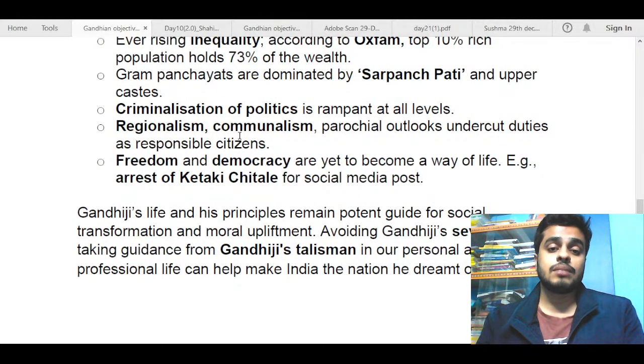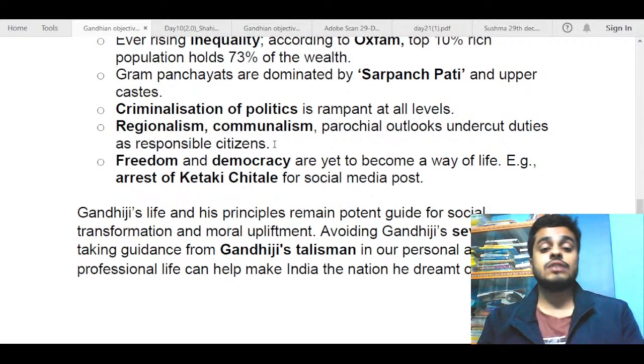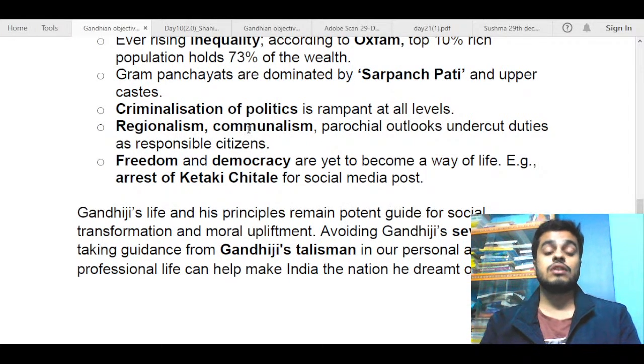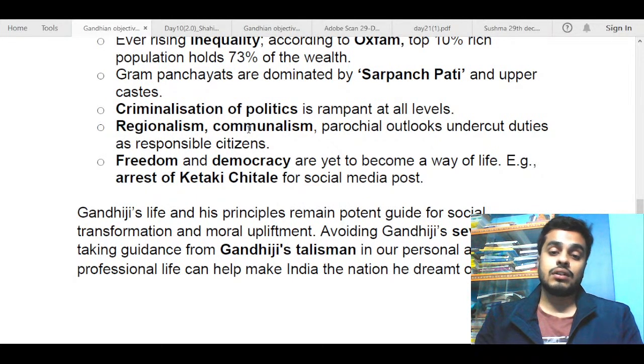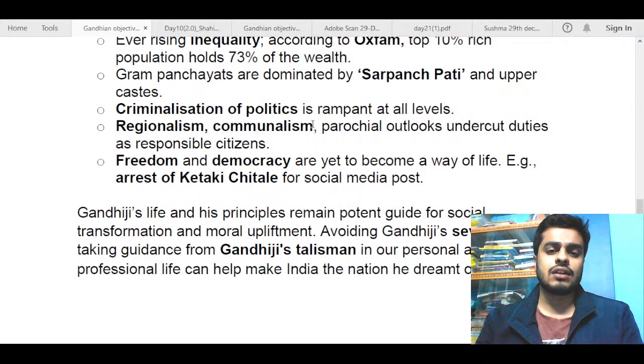Next is regionalism, communalism, parochial outlooks that undercut duties as responsible citizens. Gandhiji was in favor of citizens performing their duty and against communalism and regionalism. He was in favor of uniting India. A lot of work he has done is in favor of uniting India. Even when Dr. Ambedkar was in favor of separate electorates, Gandhiji opposed it, and he did not want any division on any lines. So you can talk about these things that raise their ugly head from time to time in India.